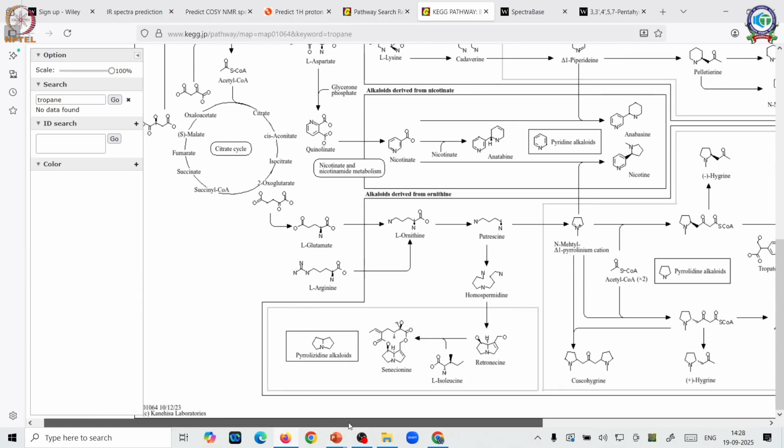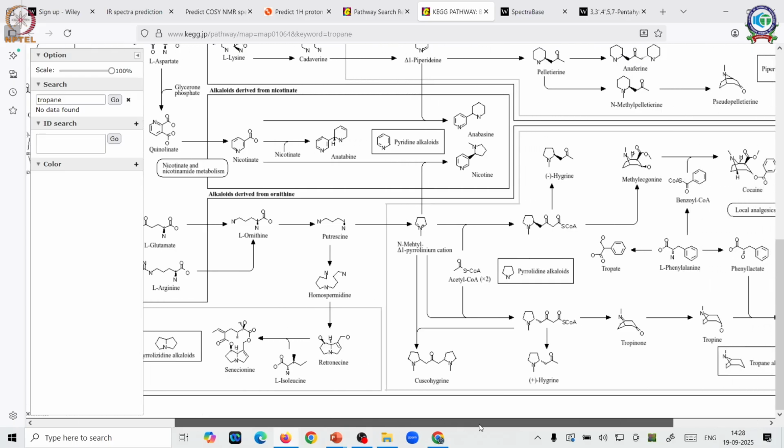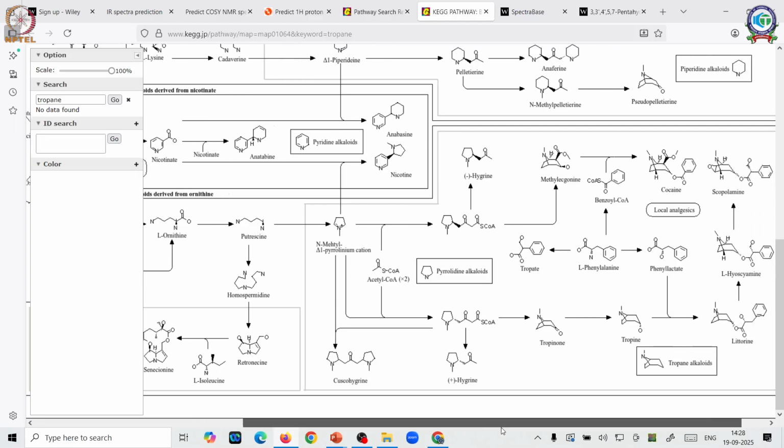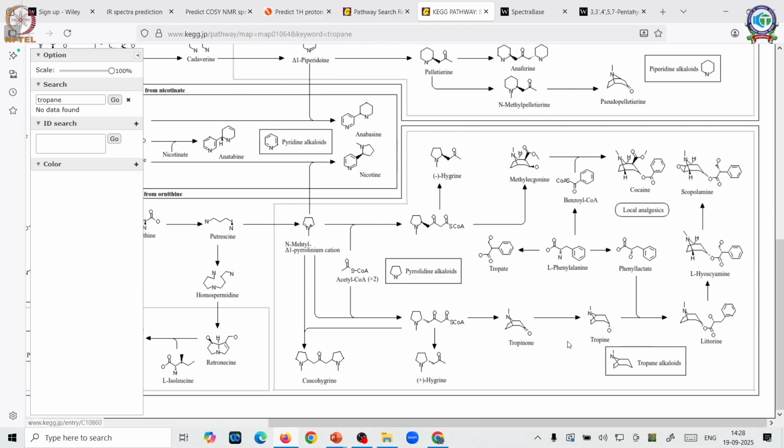Just moving on this side, you can see it has gone to cuscohygrine, hygrine, tropinone, tropine, and from that it came into your tropane alkaloids. Here also this includes your hyoscyamine, hyoscine, cocaine and tropane and so on. So this is one.